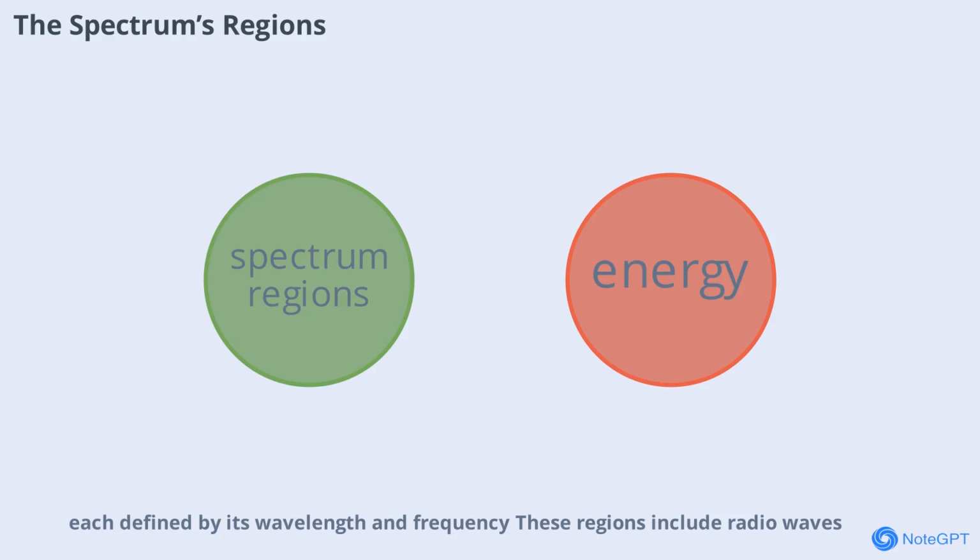These regions include radio waves, microwaves, infrared, visible light, ultraviolet, X-rays, and gamma rays. Each region has its own set of properties and applications, from broadcasting music to diagnosing diseases. As we move from one end of the spectrum to the other, the energy of the waves increases and their wavelengths get shorter. Let's take a closer look at each region and discover how they're used in our world.